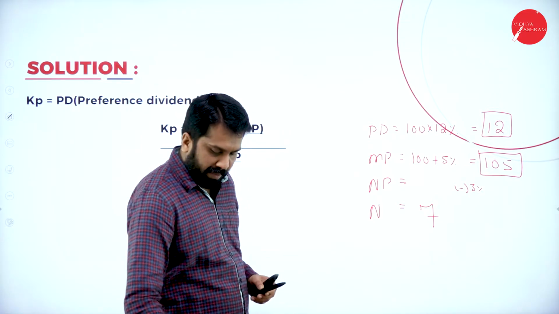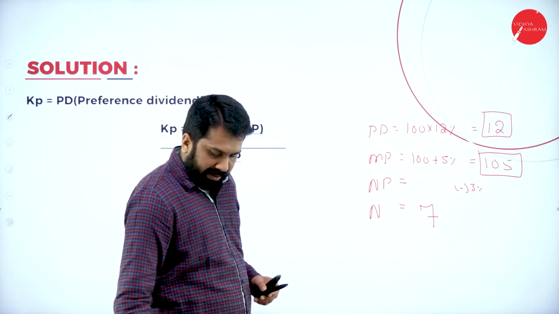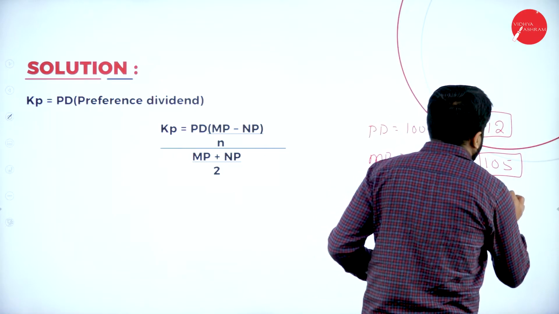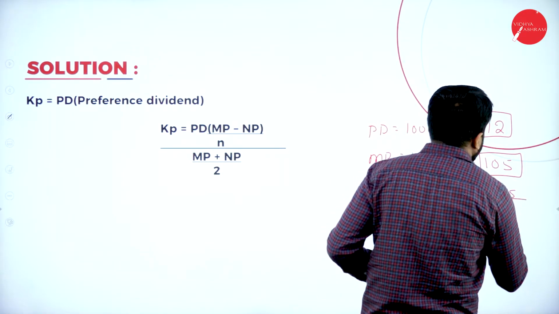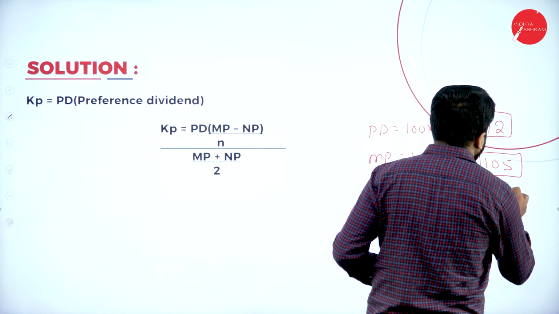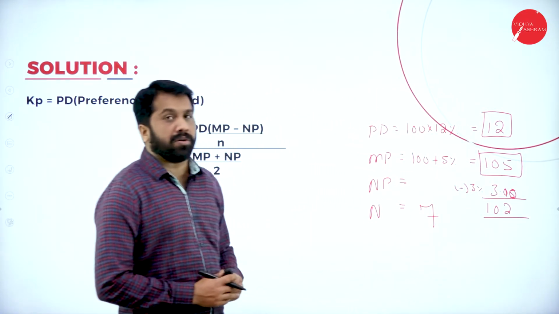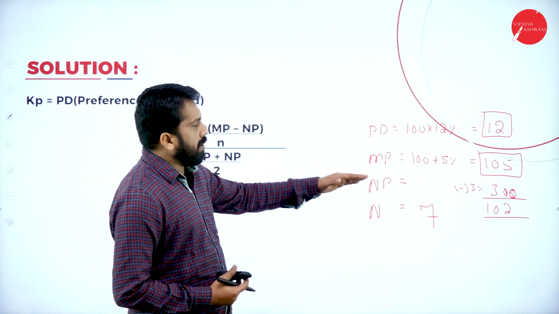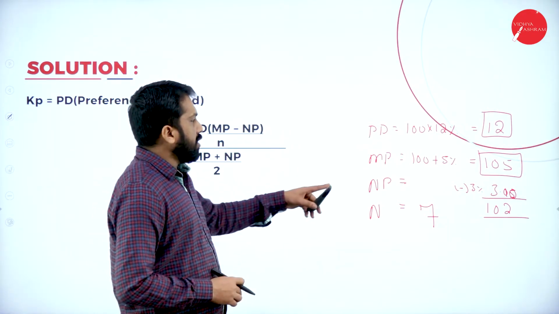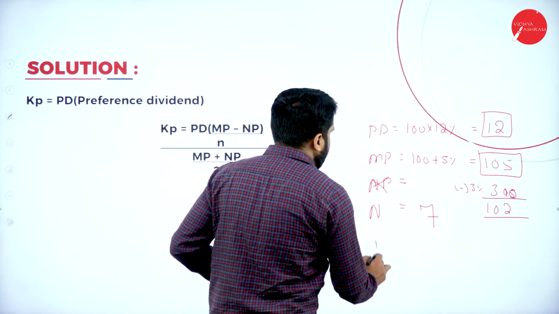On 105 minus 3%, how much you will get? I'll calculate. 105 minus 3%. So, it will be 3.15. I'll make it round off this one. 3. It will be 102. So, how much you got? 105 minus 3. It will be how much? 102. Now, what is your market price? It is 102.